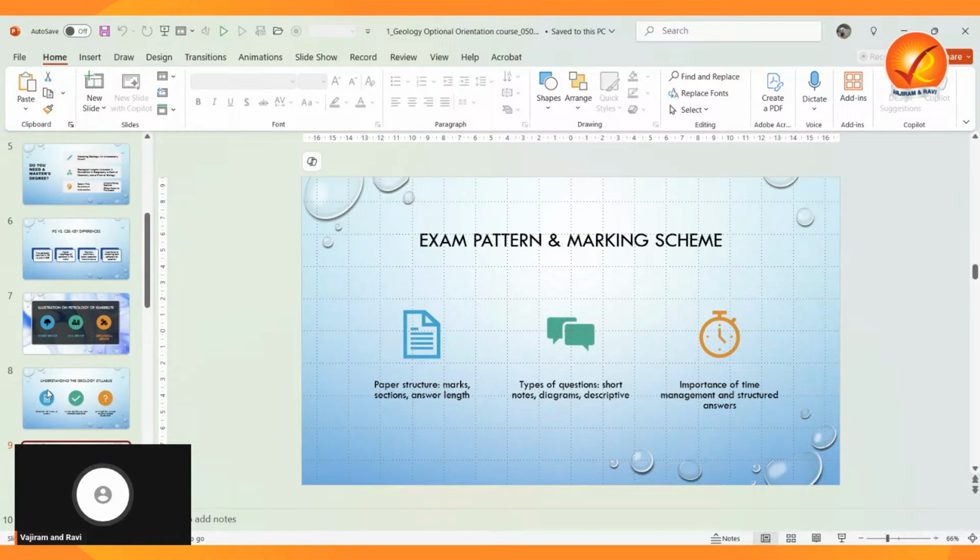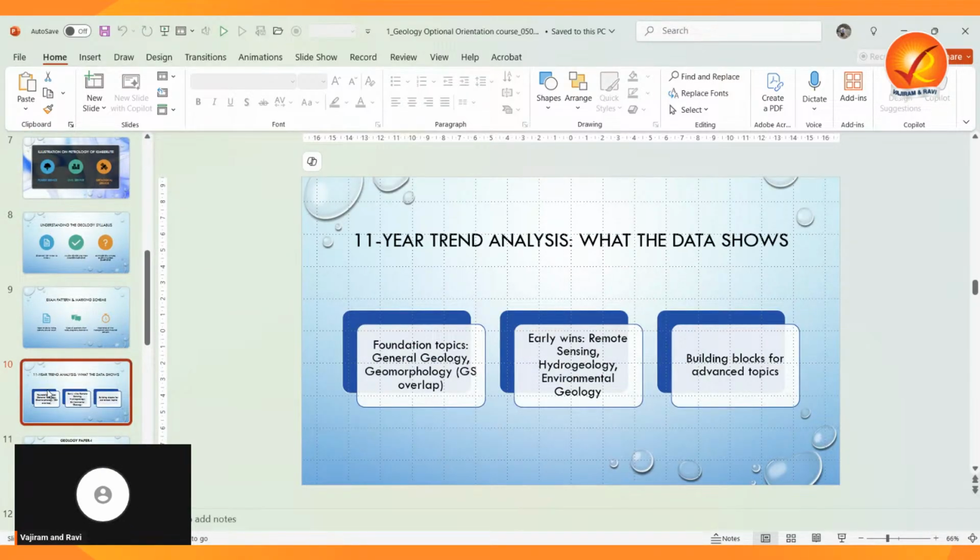To further refine your focus, let us analyze the trends from the past 11 years. If you see this table, it summarizes the mark distribution across the topics from 2014 to 24. We notice there is a consistency, especially general geology, structural geology and paleontology are always high weightage areas. Similarly, in paper 2, mineralogy, economic geology and mining geology dominate.